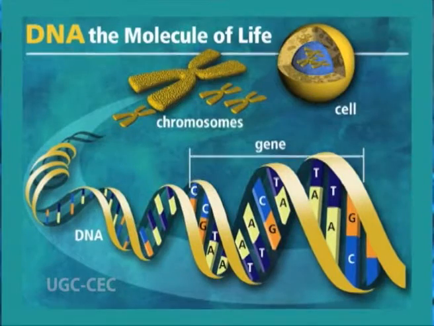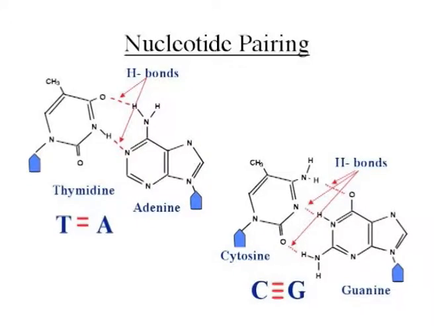The hydrogen bonding specificities ensure that the entire base sequence of one strand is complementary to that of the other strand. Adenine and thymine form 2 hydrogen bonds and guanine and cytosine form 3 hydrogen bonds.